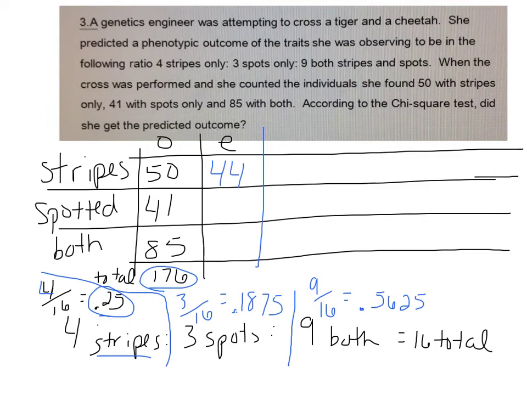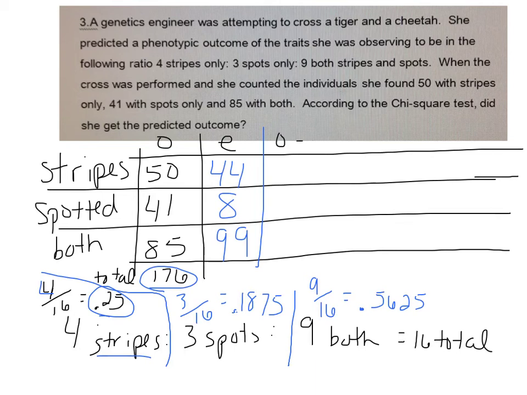I expected 18.75% of them to be spotted. Well, 18.75% of 176 is about 33. I expected 56.25% of them to have both stripes and spots, which would be about 99 of the 176. If you're having trouble with things like that, the percentage frequency stuff, you need to come in for tutoring.